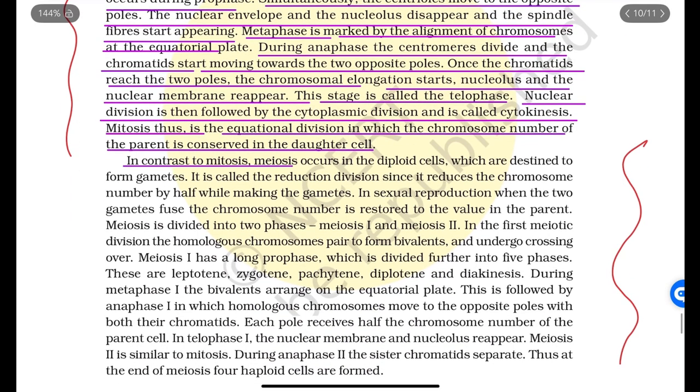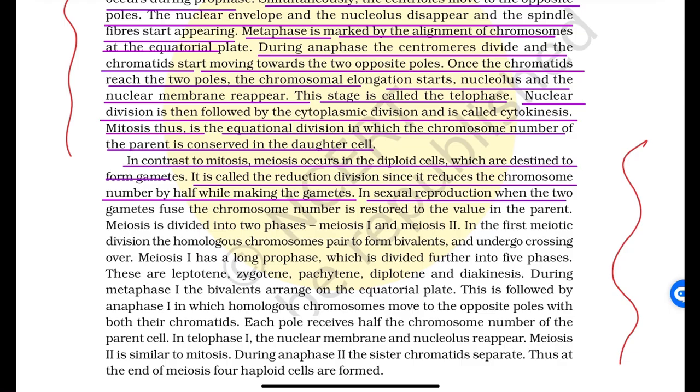In contrast to mitosis, meiosis occurs in diploid cells which are destined to form gametes. It is called the reduction division since it reduces the chromosome number by half while making the gametes. In sexual reproduction, when the two gametes fuse, the chromosome number is restored to the value in the parent. Meiosis is divided into two phases, meiosis first and meiosis second. In the first meiotic division, the homologous chromosomes pair to form bivalents and undergo crossing over.